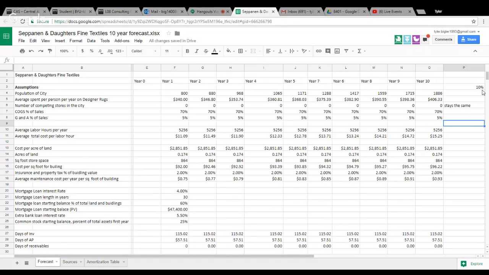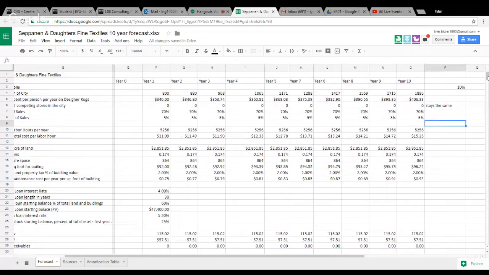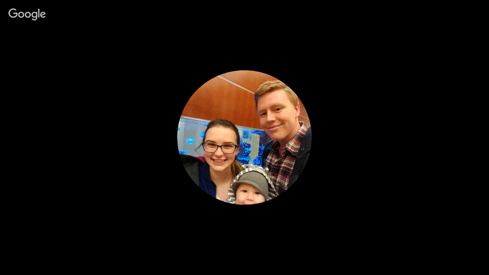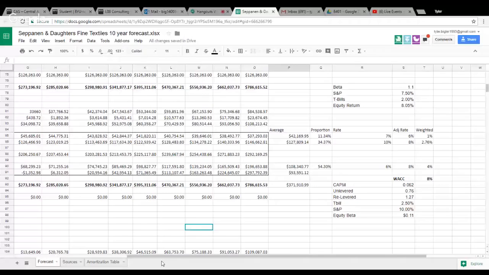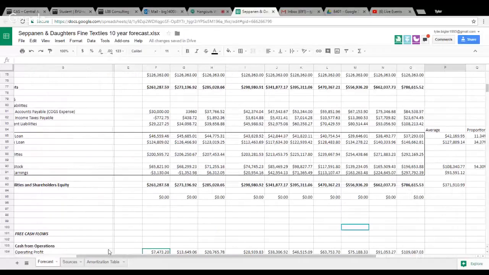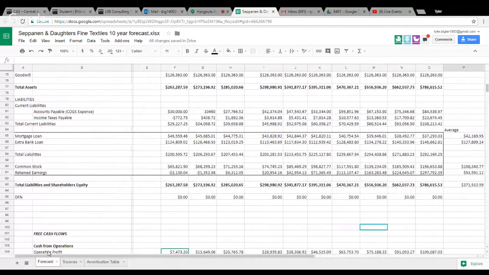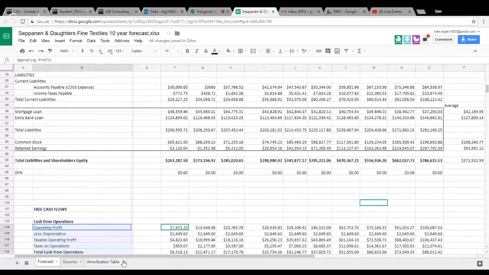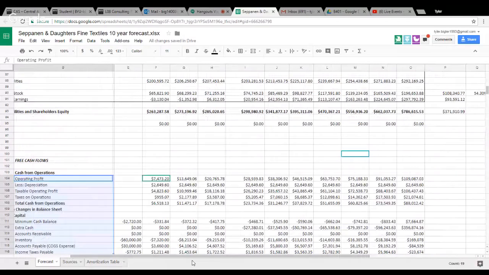Okay, I'd like to talk a little bit about the WACC rate, over to the WACC ratio here. So in order to calculate the average, we basically just took the total average of the mortgage loan and the extra bank loan, and then we also took the average between the common stock and retained earnings. And if we come back, you can see our averages over here.